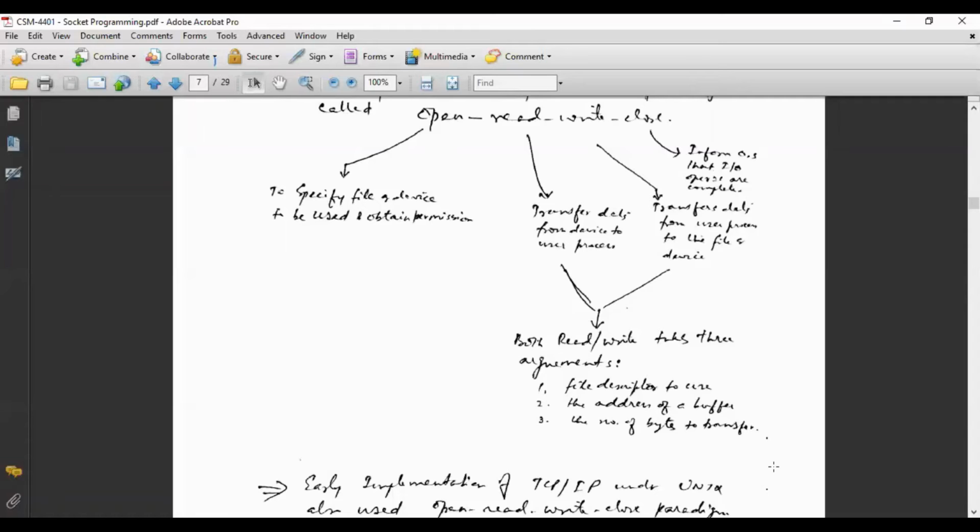So both read and write take three arguments. File descriptor is there. Second is the address of the buffer and third is the number of bytes to transfer.